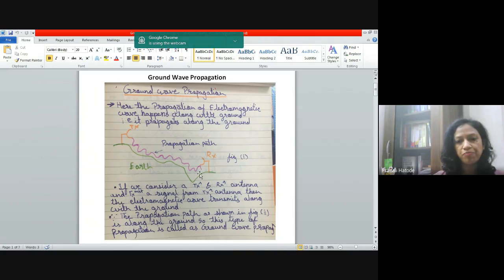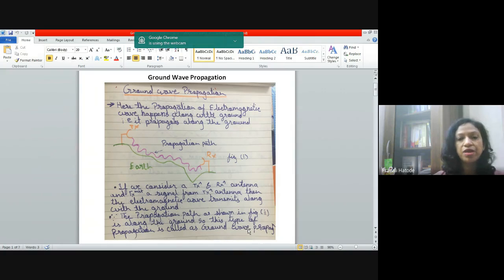The path which is followed by the EM wave transmitted by the transmitter antenna is called the propagation path. The propagation path as shown in figure 1 is along the ground. So this type of propagation is called ground wave propagation.